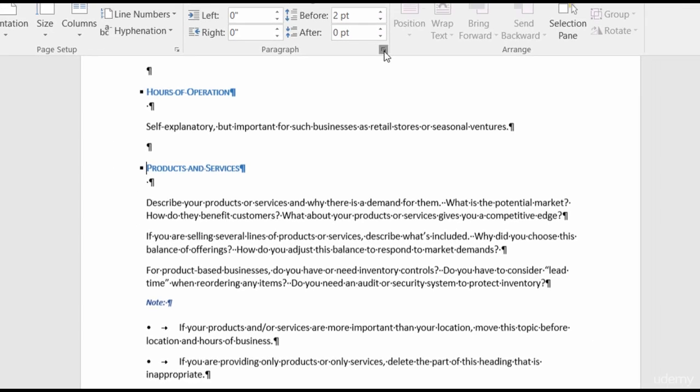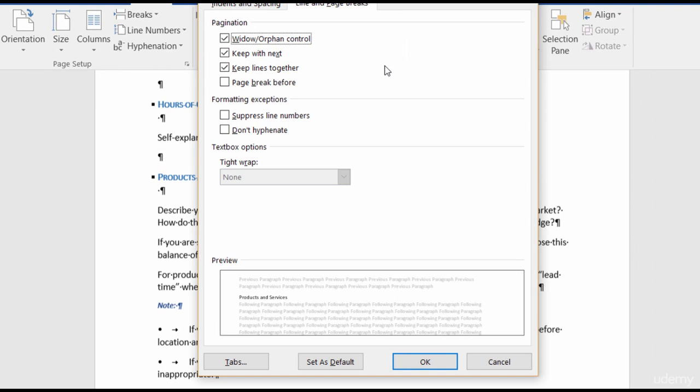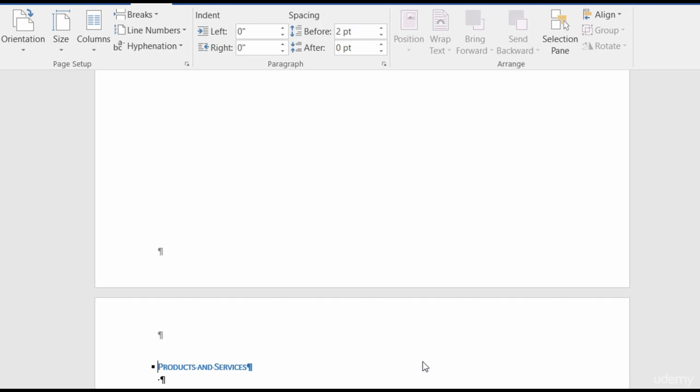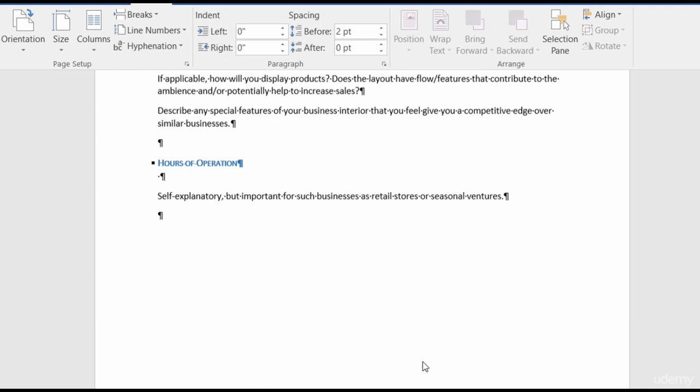Now, when you go into one of the dialog boxes, so one more time, I'll go to the launcher for paragraph, and I'll click on Page Break Before and OK. Alright, so the same thing. It went down to the next page, page 4, but when I scroll up, notice there's no page break mark there. So I can't delete the page break. I have to go back into the dialog box and uncheck it to get rid of the page break.